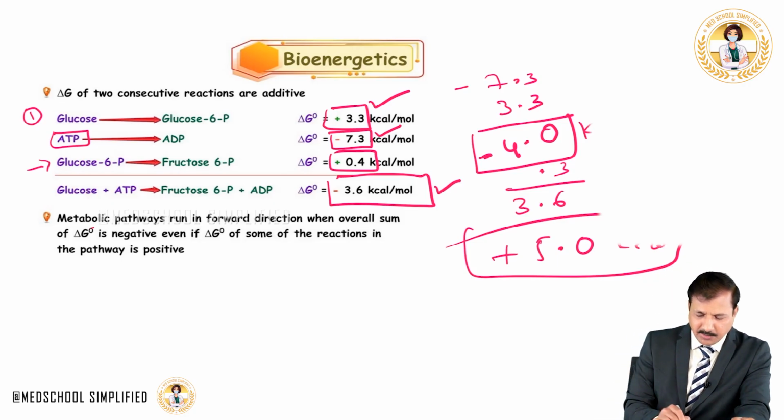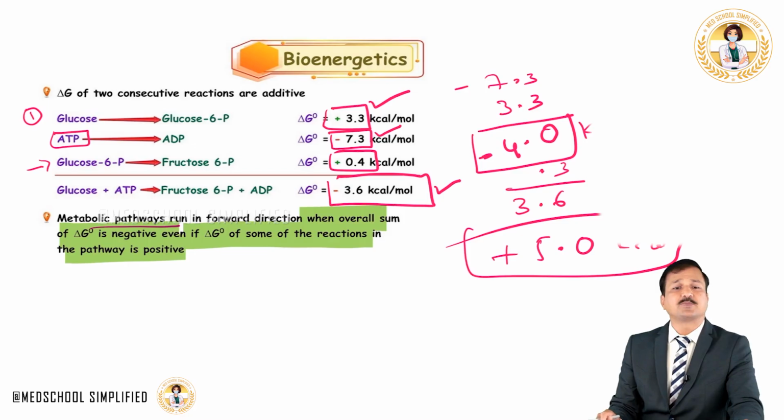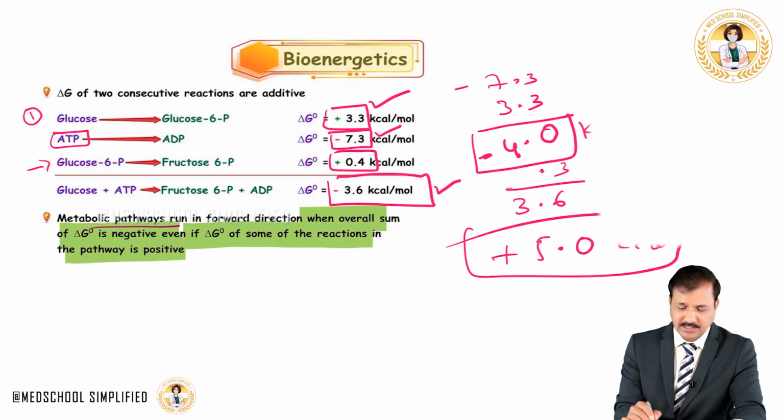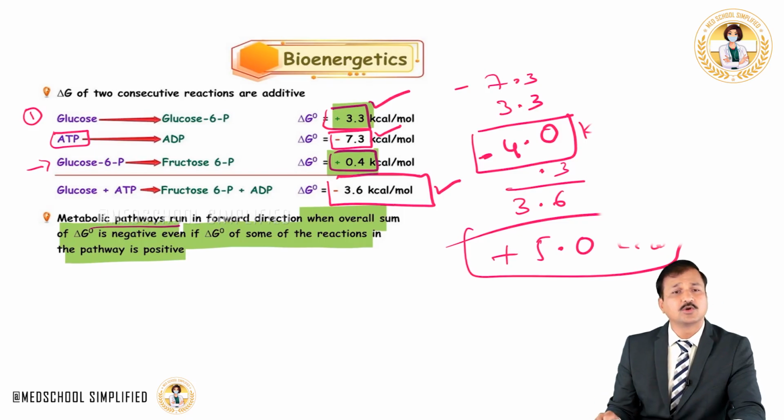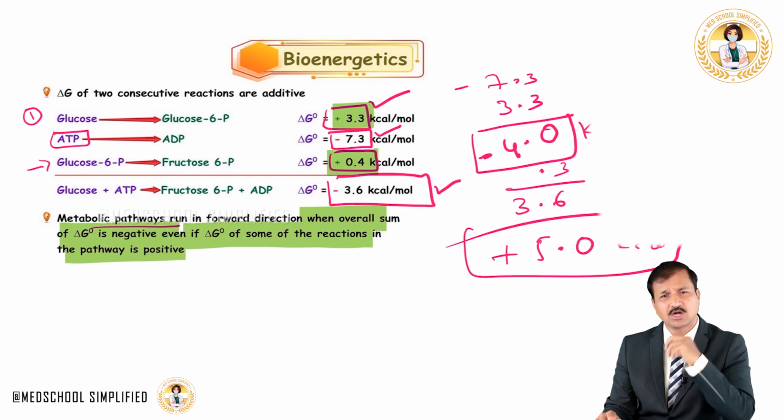Metabolic pathways run in the forward direction when the overall sum of delta G is negative, even if some of the reactions in the pathway are positive. That means, as you see here, some of the reactions in these pathways, in the conversion of glucose into fructose 6-phosphate, like the first reaction and the third reaction, were positive, meaning endergonic.